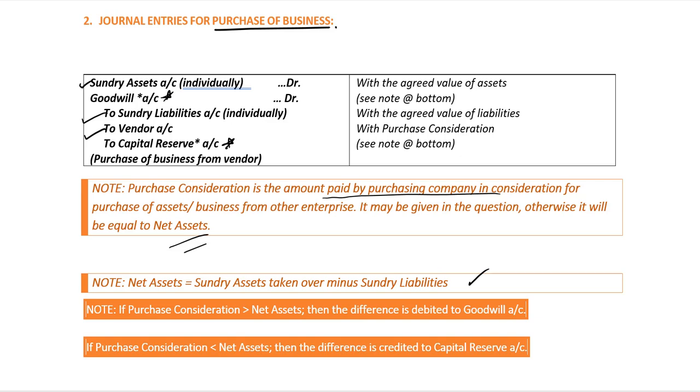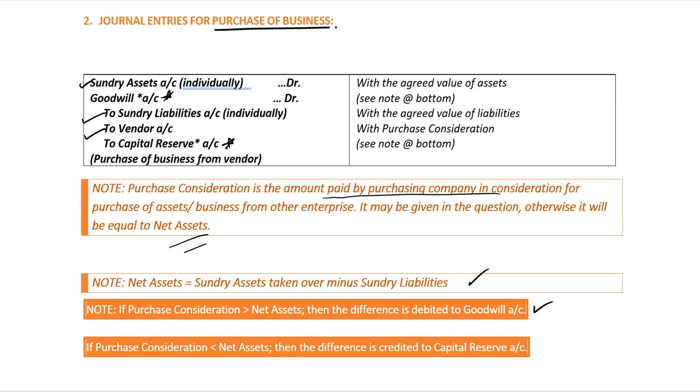Now, where the purchase consideration is equal to the net assets, we will not have any goodwill account or capital reserve account. However, if the purchase consideration is greater than the net assets, then the difference will be debited to goodwill account in the journal entry.